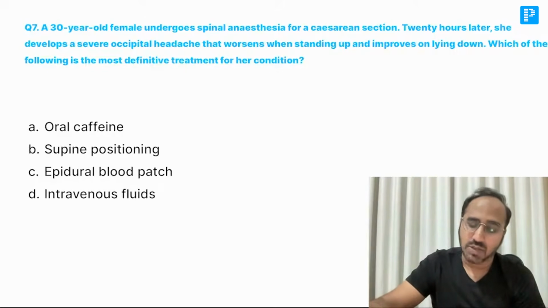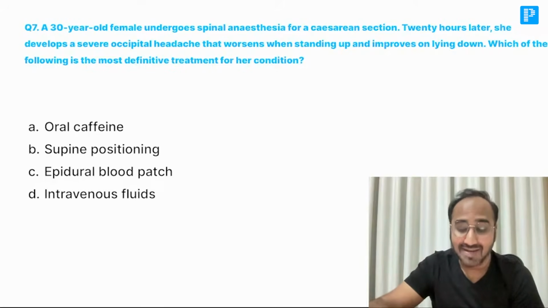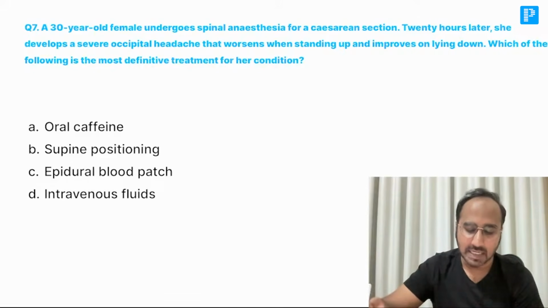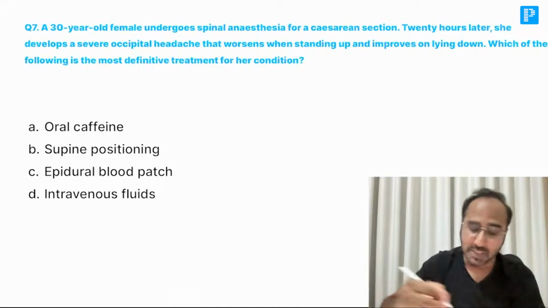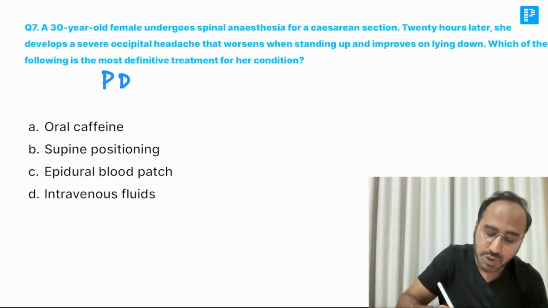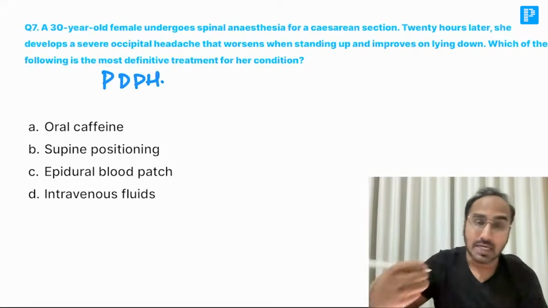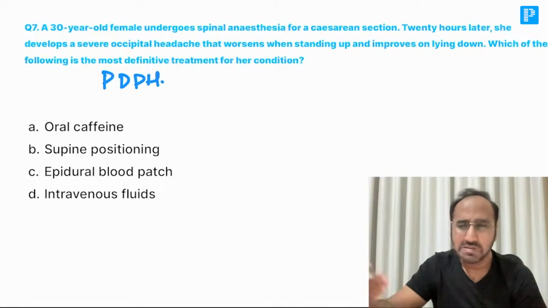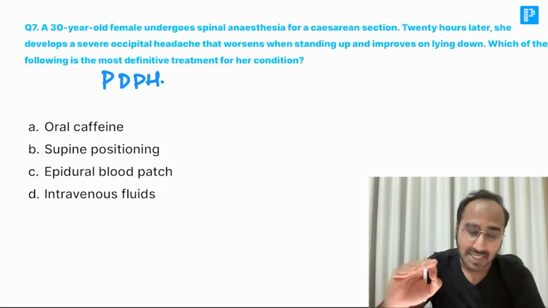A 30-year-old female undergoes spinal anesthesia for cesarean section. 20 hours later, she develops an occipital headache that worsens when standing up and improves while lying down. Which of the following is a definitive treatment for her condition? First of all, she now has post-dural puncture headache, which might have occurred because the anesthetist used a dura cutting needle. Due to that, the patient is having headache. Now they are asking for the definitive management.